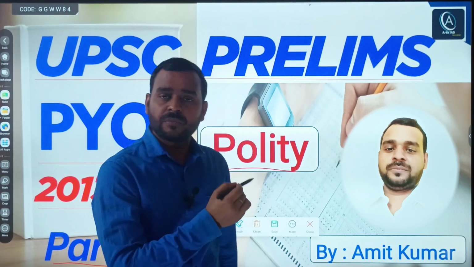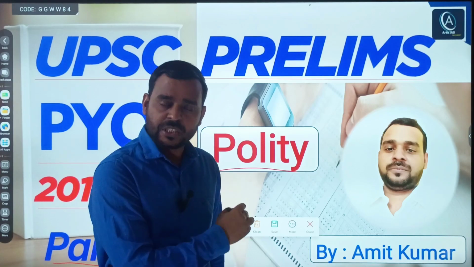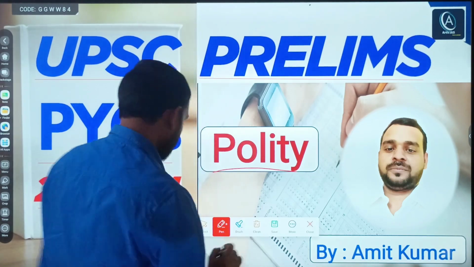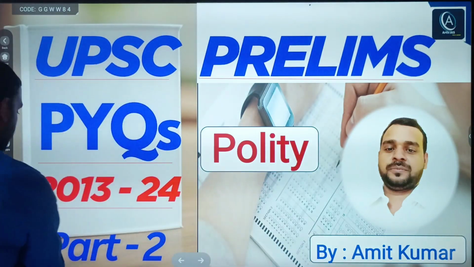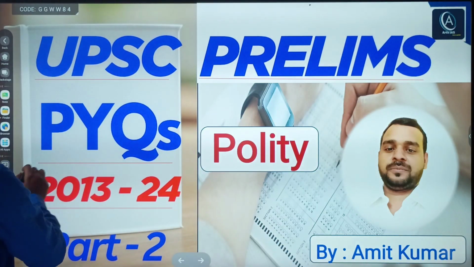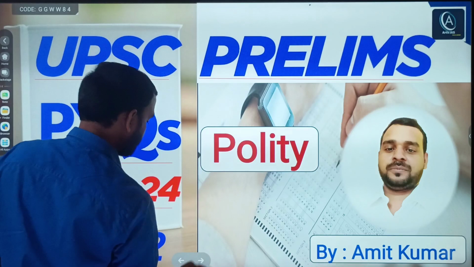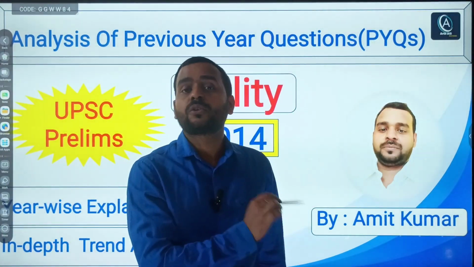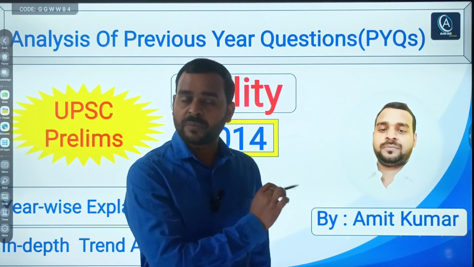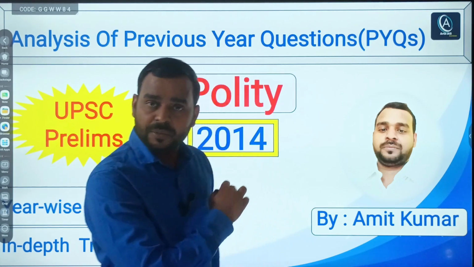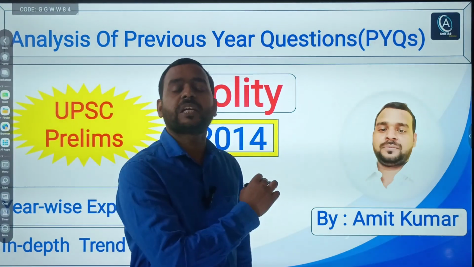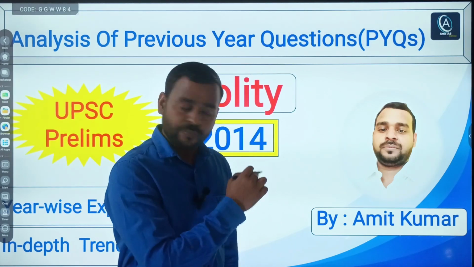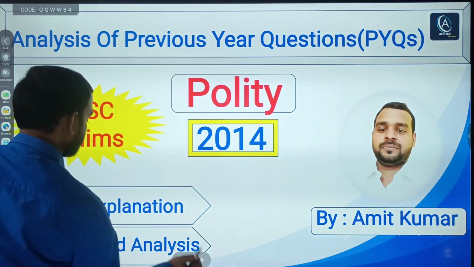So first we will see the trend analysis of this topic's questions. First just see what the trend is, means how many questions UPSC asks every year from this topic. In this lecture we are going to discuss 2014's question paper of the polity section, and in the previous lecture we discussed the 2013 question paper of the polity section. So just see the trend analysis.